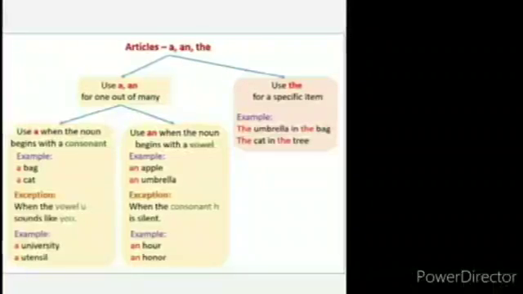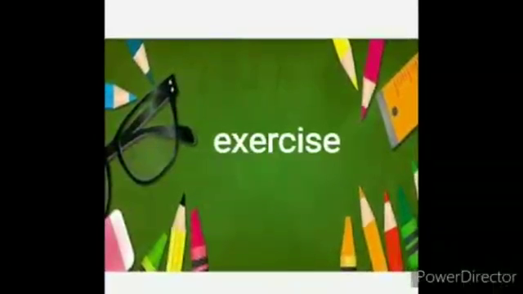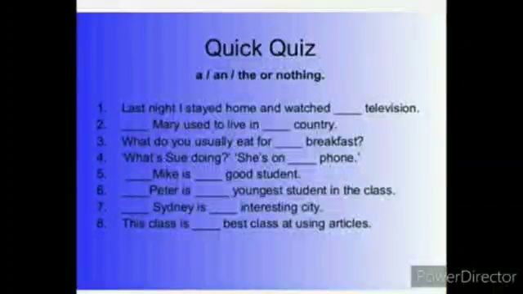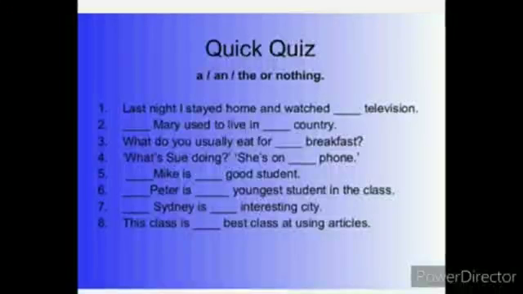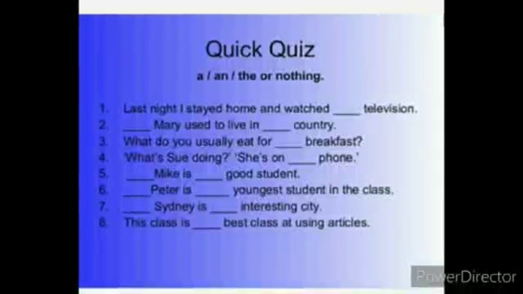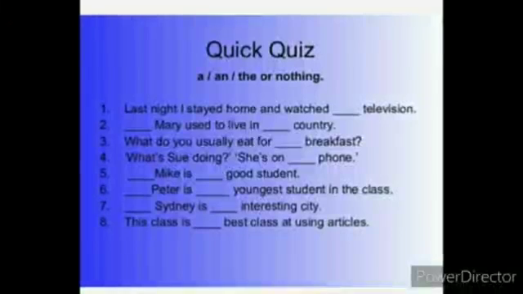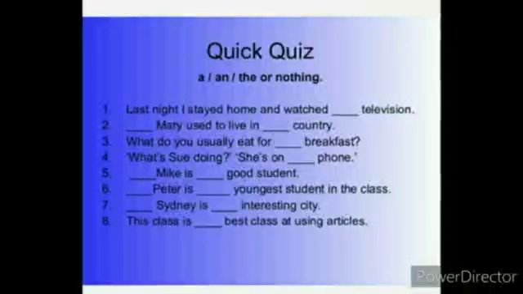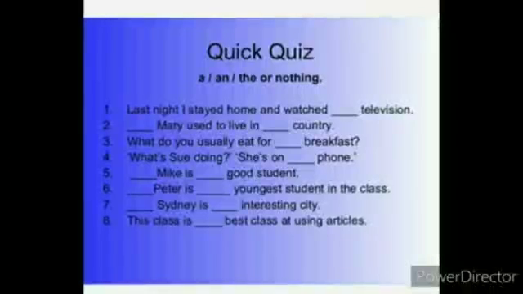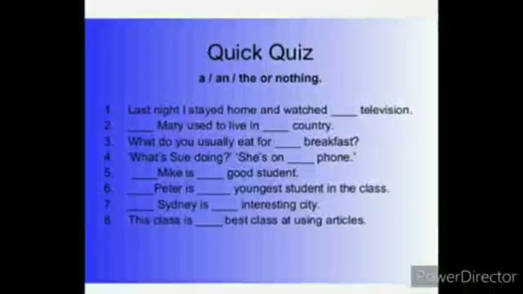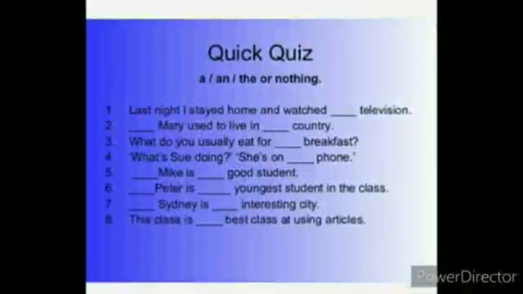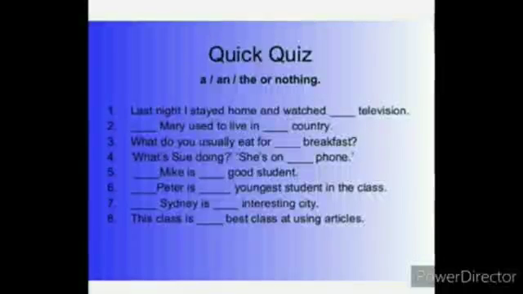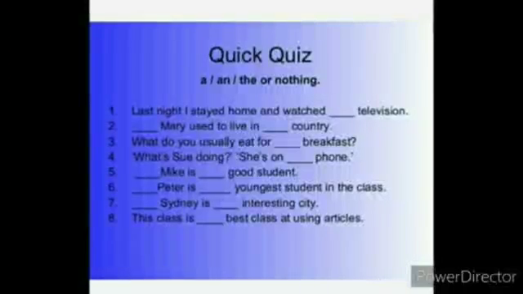Now we are going to do a small exercise. Please write all these questions in your notebook. When to use a, when to use an, when to use the, or when not to use anything. The first one: last night I stayed home and watched dash television. Dash Mary used to live in dash country. What do you usually eat for dash breakfast? What's she doing? She's on dash phone.